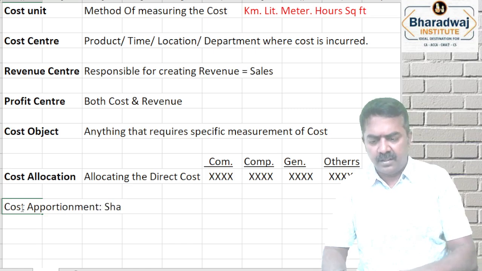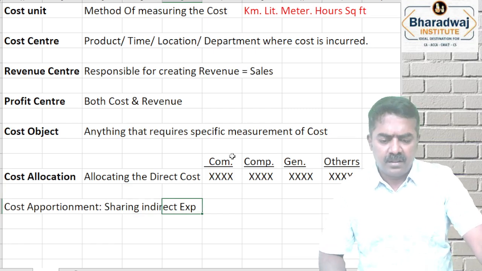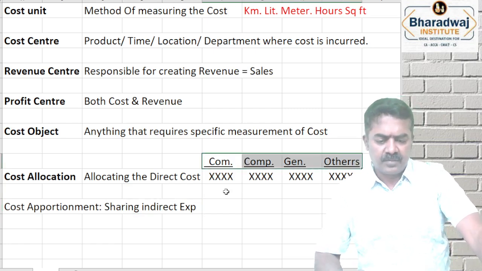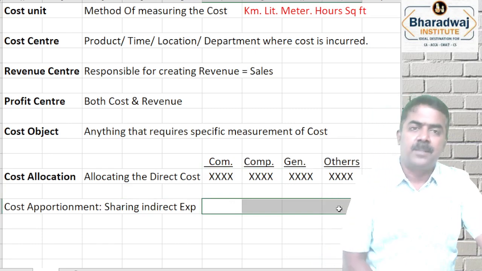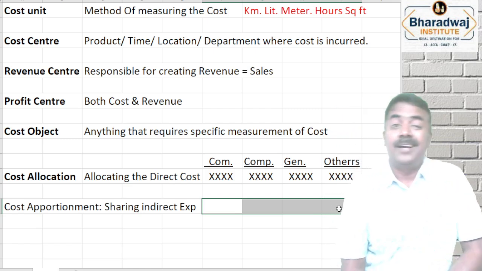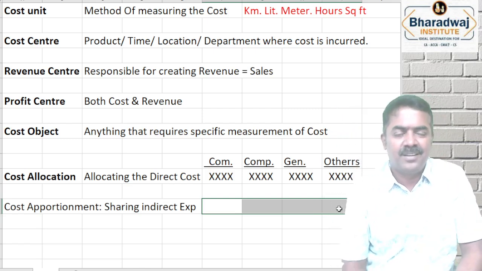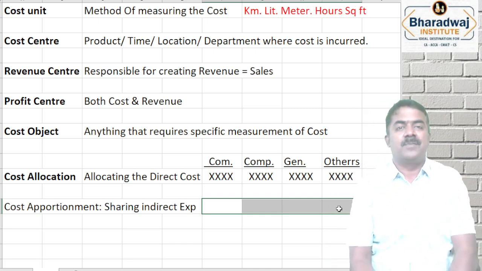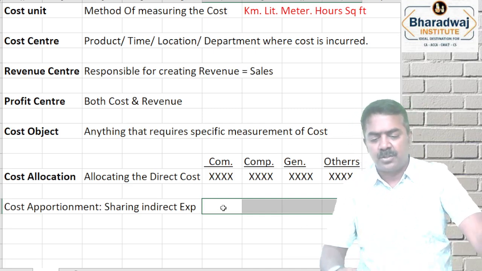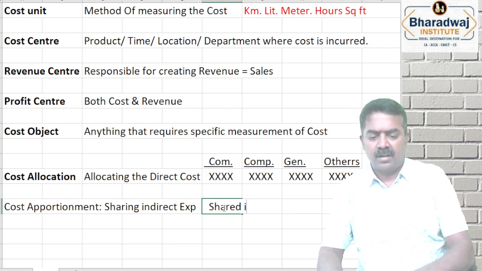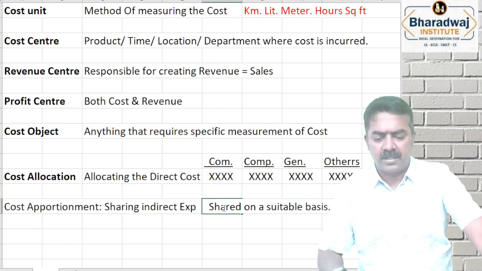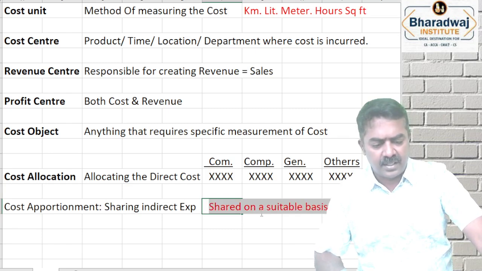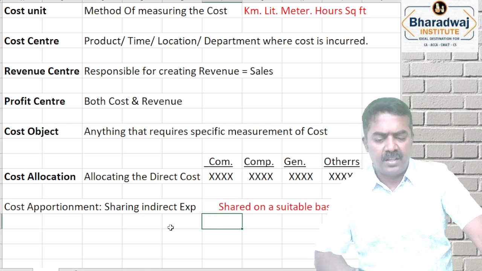Cost apportionment means sharing indirect expenses. For example, let's assume you are having 4 departments. We are paying rent. Is it paid separately? Or in your college, they are paying electricity charges. Are they paying separately for each department? Annual day, sports day, principal salary, general maintenance of the college, advertisements of the college. They are shared on a suitable basis. Sir, what do you mean by suitable basis? It can be based on number of students, on fees collection, or on square feet or area occupied, like that.